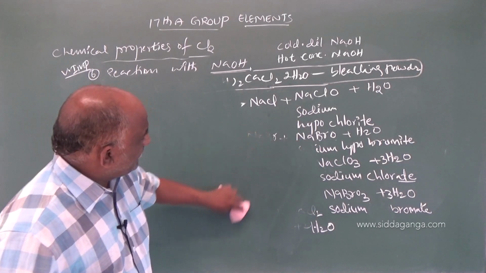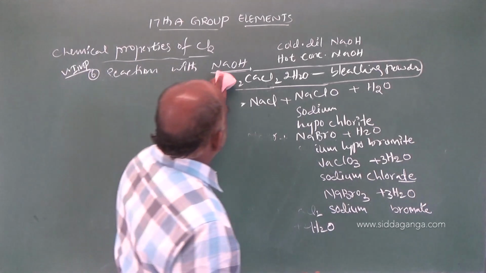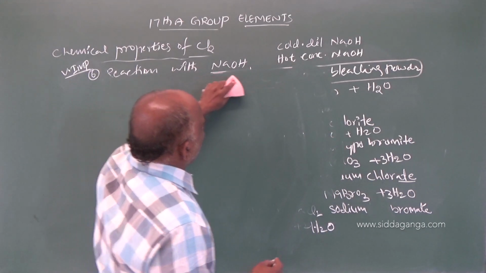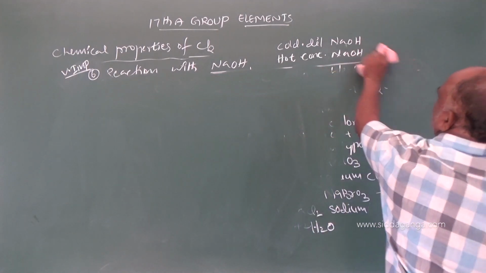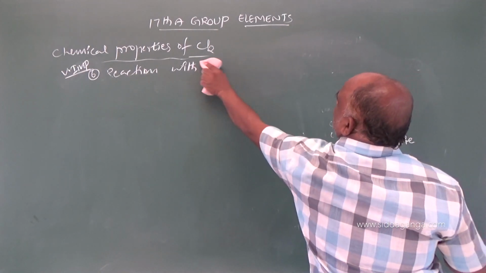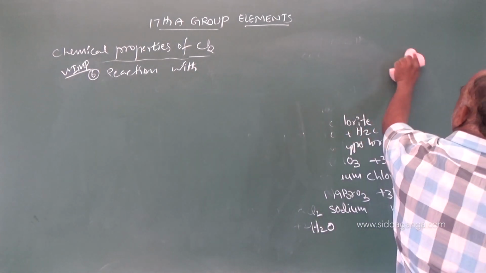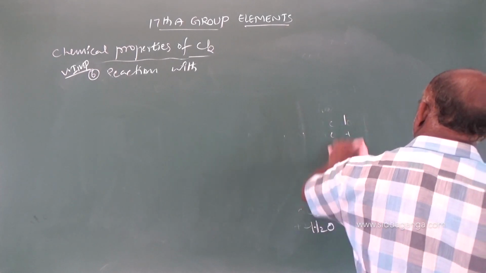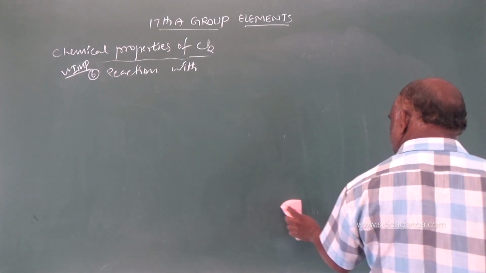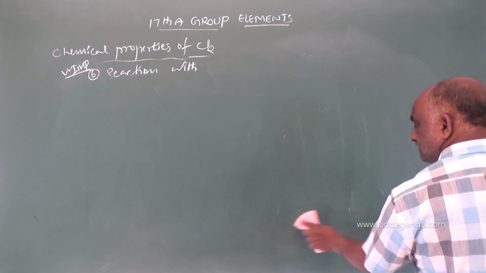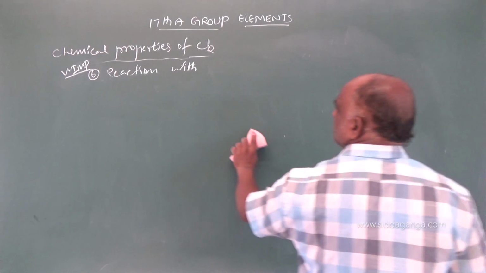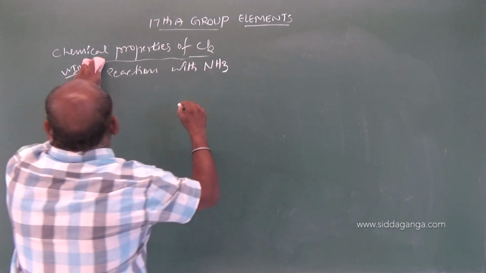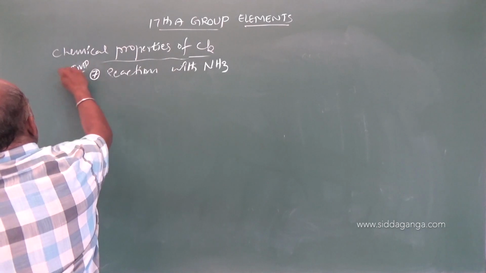Those are the properties. Reaction with NH3, very important.